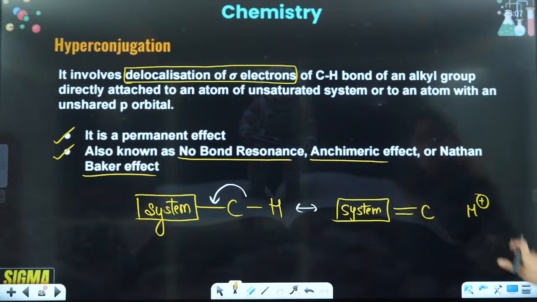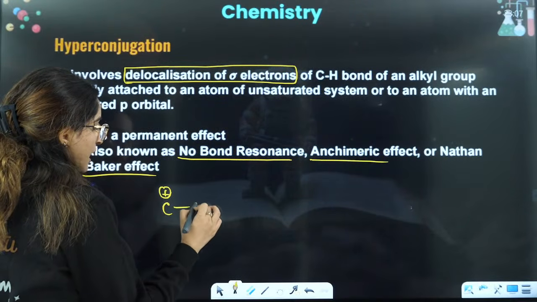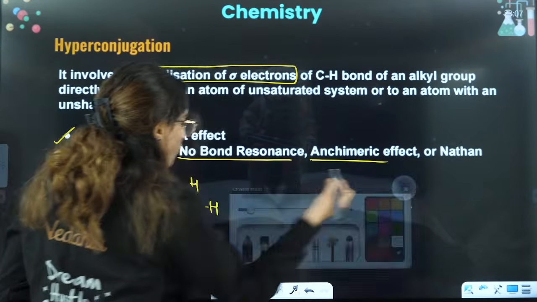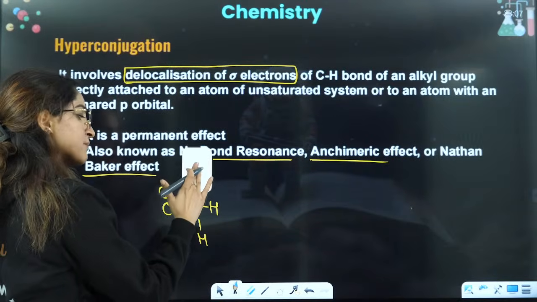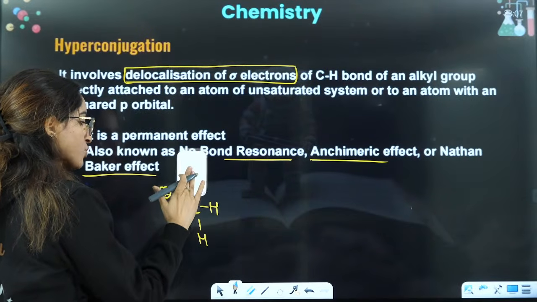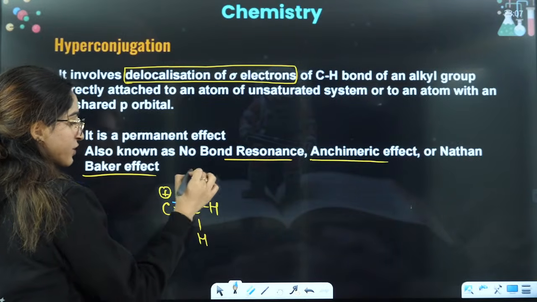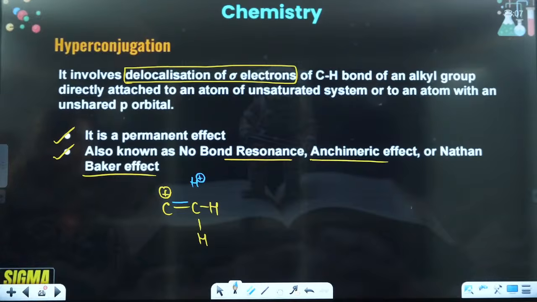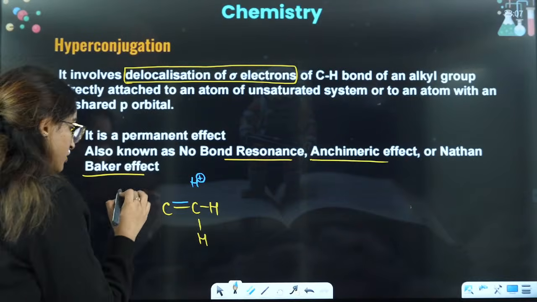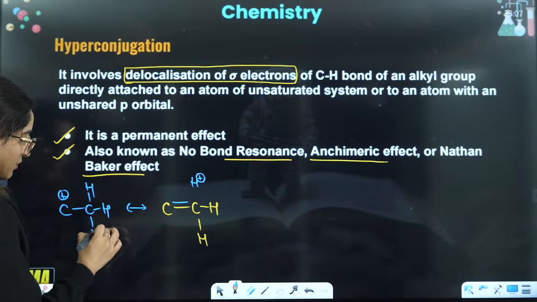I'll give you an example of this one. Let's see, that system is a carbocation, right? So this has CH, CH and this is CH. What will happen is this particular bond will break. I am just drawing it over here. This bond will break and shift here. So what you will have here is a double bond and this will give you H positive here, right? And that's why this positive charge will not be there. This is a hyperconjugating structure, right?